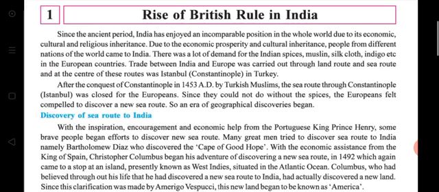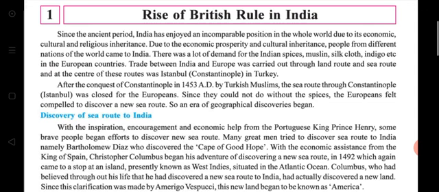But in the ancient period, not now. Spices, muslin, silk, etc. are the famous things of India, which were in demand in European countries. So the trade between India and Europe was carried out through land route and sea route, and that's why the sea route was found.